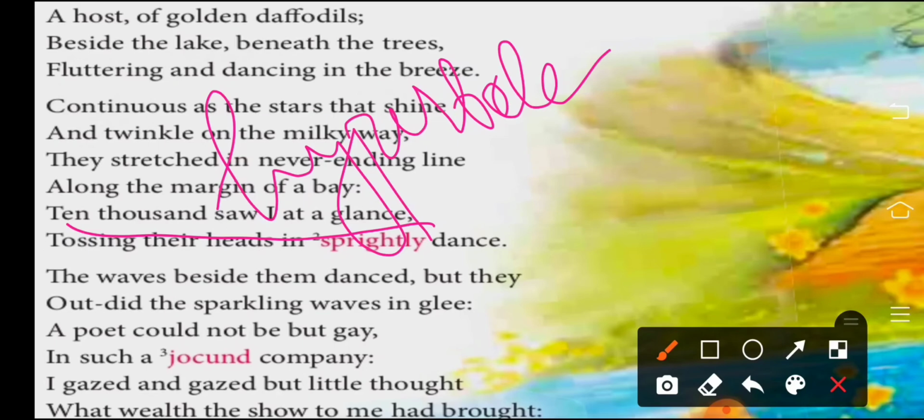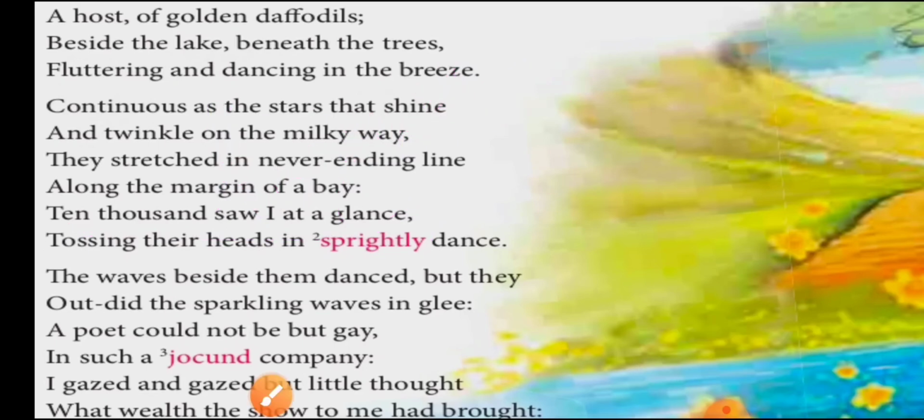Now we have read here that the poet is saying that the flowers are tossing their heads, right? They were dancing in happiness.